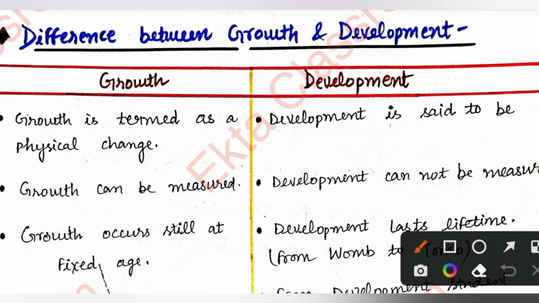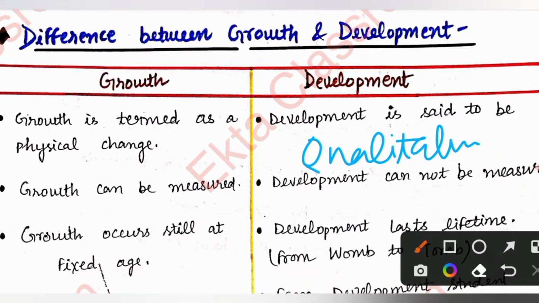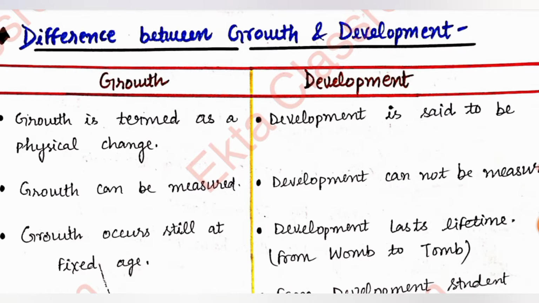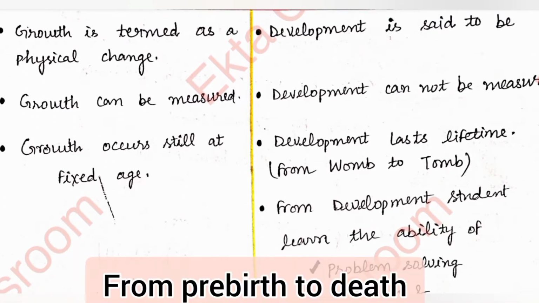Development is said to be a qualitative change, and development cannot be measured. If we talk about quality, in development we include social development, mental development, and moral development. So you can't see it and you can't measure it. I hope you are getting my point. Development lasts a lifetime, from womb to tomb.